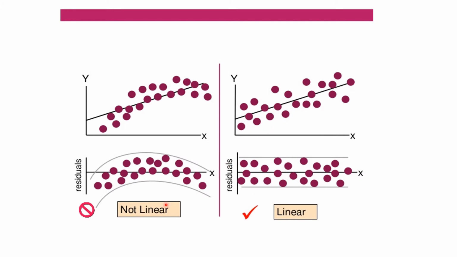These are also examples. This graph shows a non-linear relationship, where you can see a hump-like structure of the data points, and in this graph the data points are appearing in a line. So that is the example of a linear relationship.